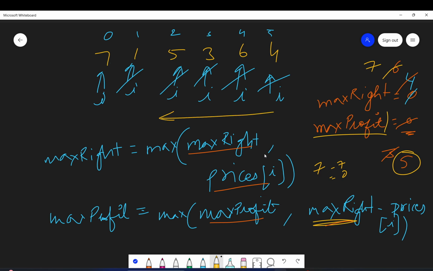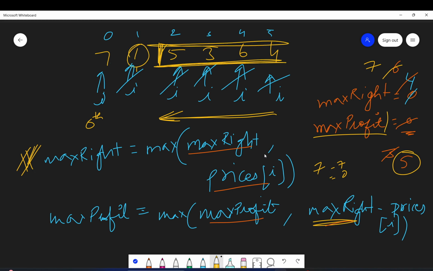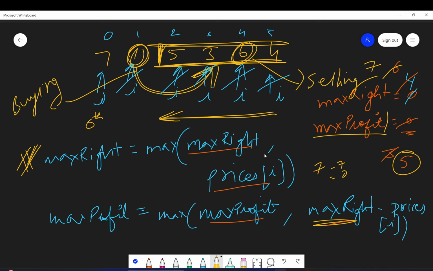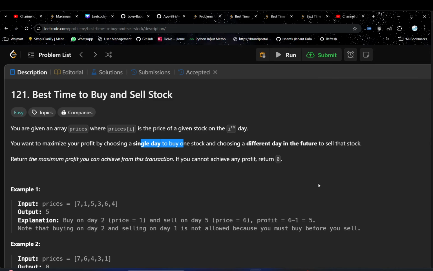Basically we are iterating from the last index till the 0th index, and every time we update the max right, whatever is the maximum value till that point. So if we are here, we find out the maximum value on the right side of it. That value will be the selling day and this is the buying day. Okay, this is your selling day and this is your buying day. So I hope you understood the approach and the dry run. Let's see the code once.